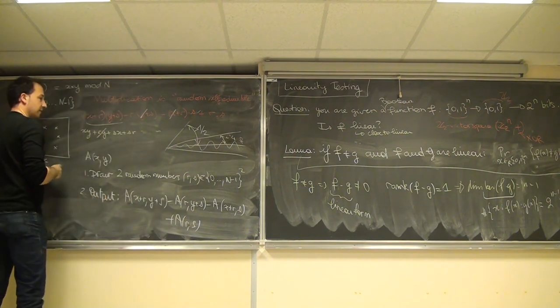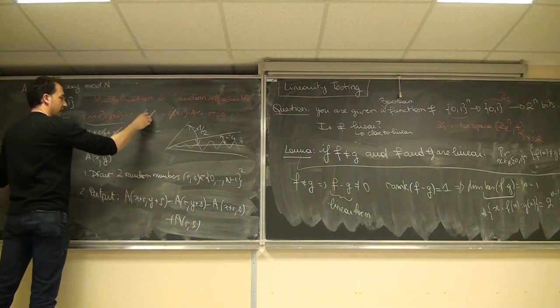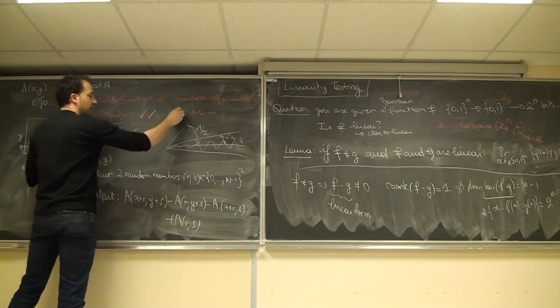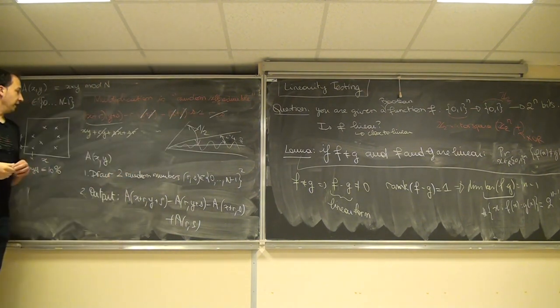This xs will cancel this one. This rs will cancel this one, and this rs will cancel this one. And what remains is what we expect, x times y.